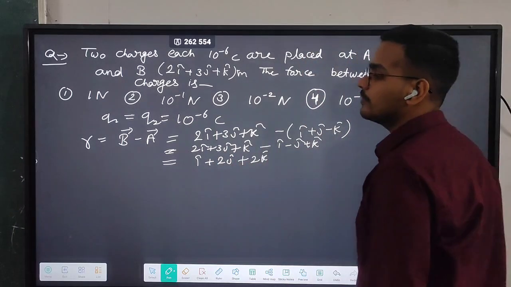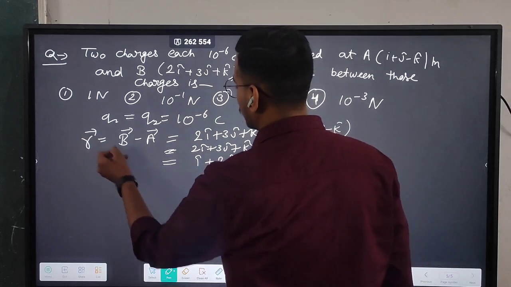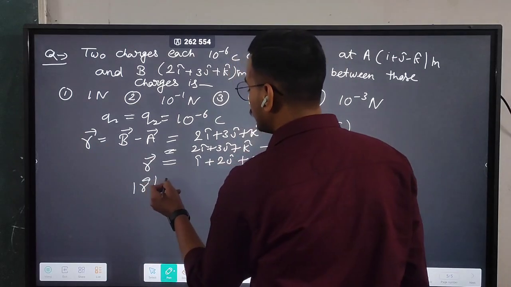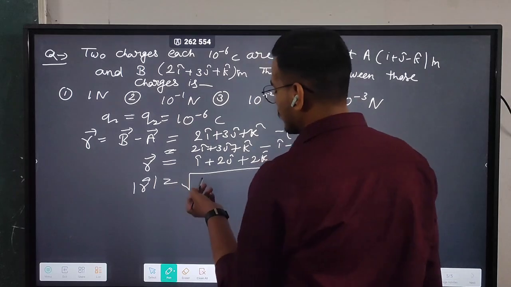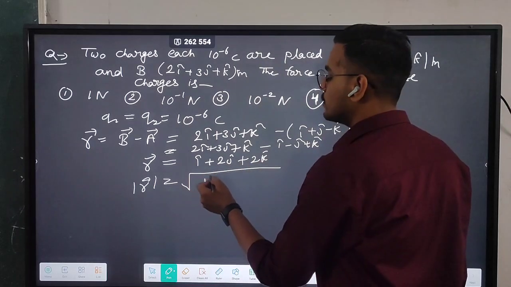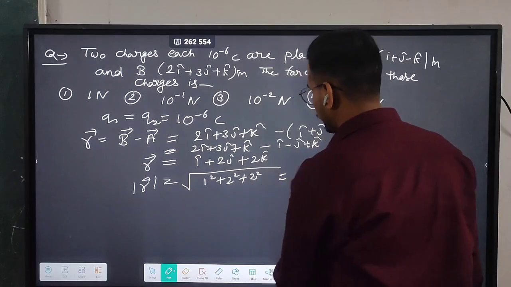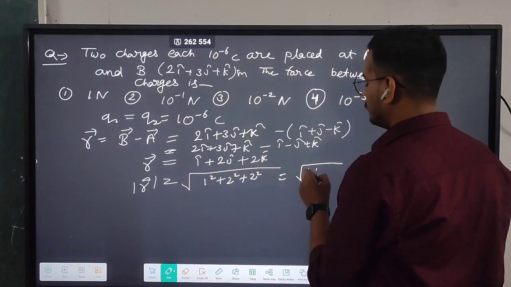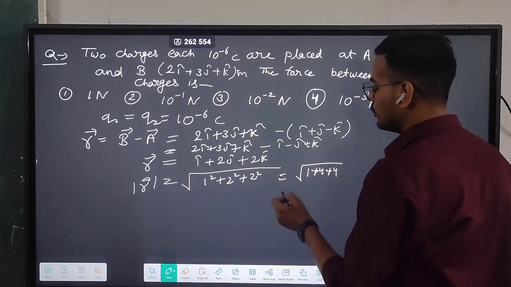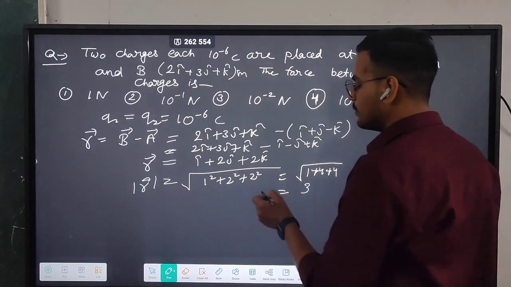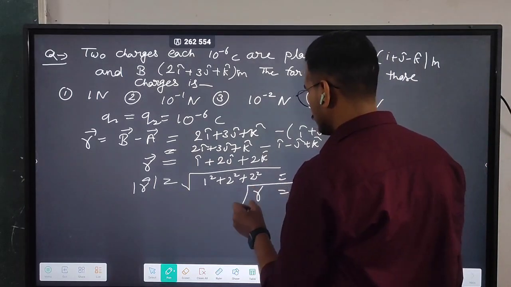This is the value of vector r, in vector form. Let's find the magnitude. Mod will be what? Square root of x square plus y square plus z square. It means 1 square plus 2 square plus 2 square, that is 1 plus 4 plus 4, that is 9, whose root is 3. It means now we have the value of r as 3.